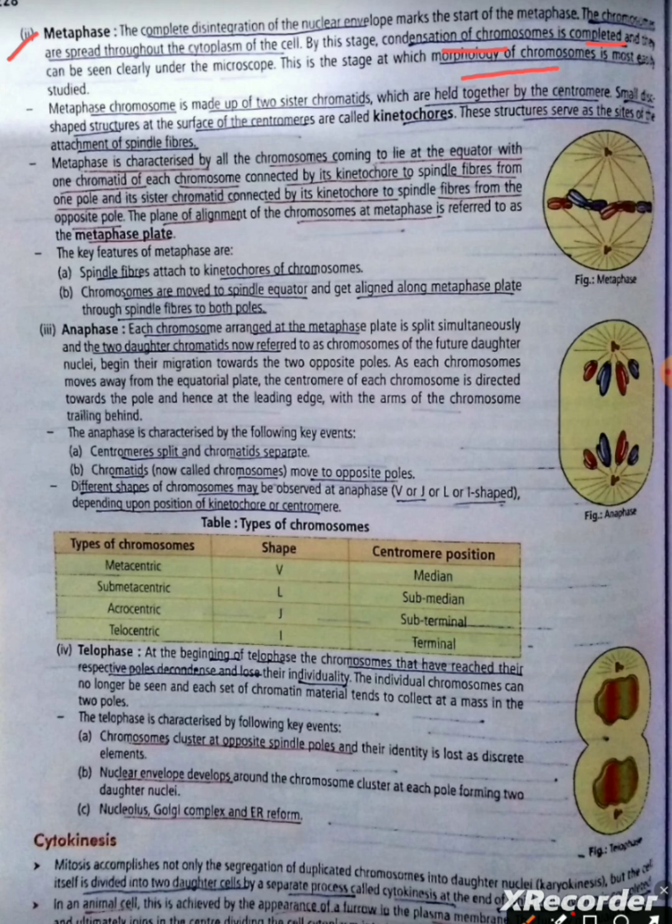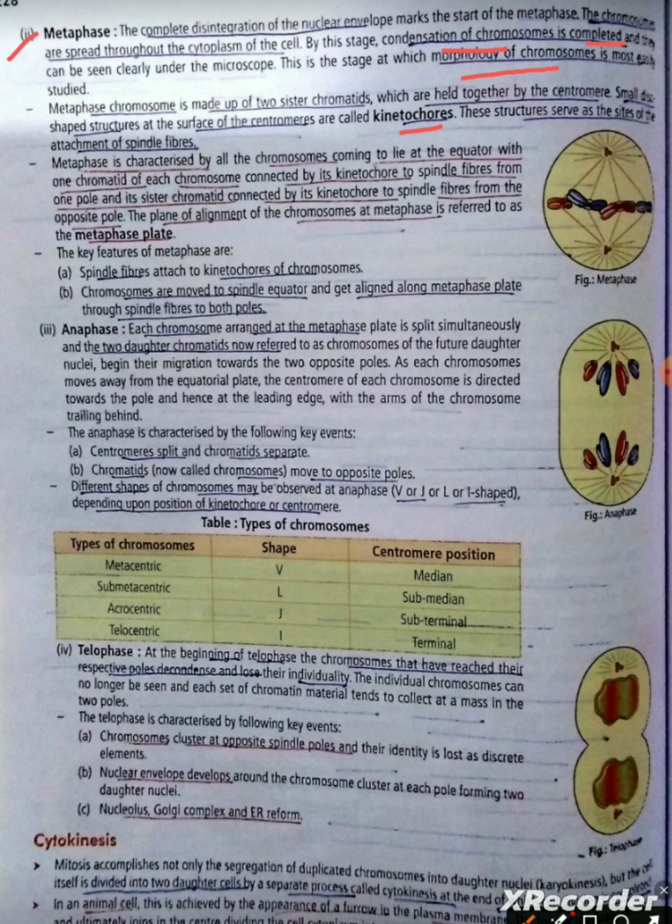This is the stage at which morphology of chromosomes is most easily studied. A metaphase chromosome is made up of two sister chromatids, which are held together by the centromere. A small disc-shaped structure at the surface of the centromere is called the kinetochore. These structures serve as the sites of attachment of spindle fibers.